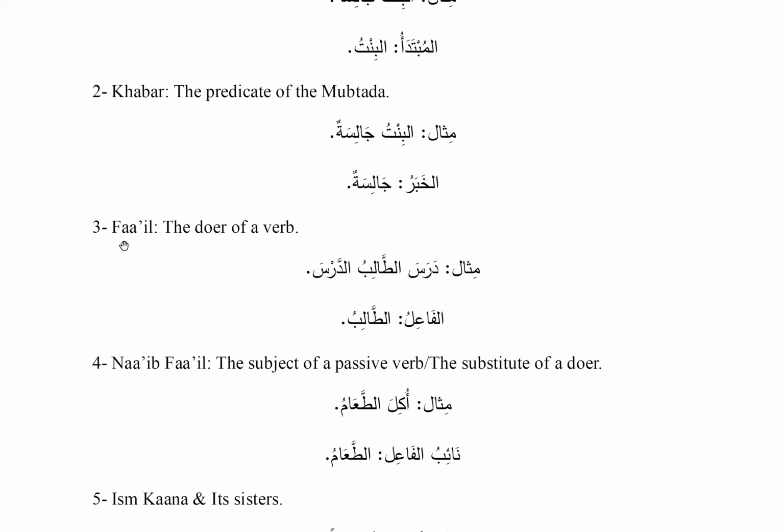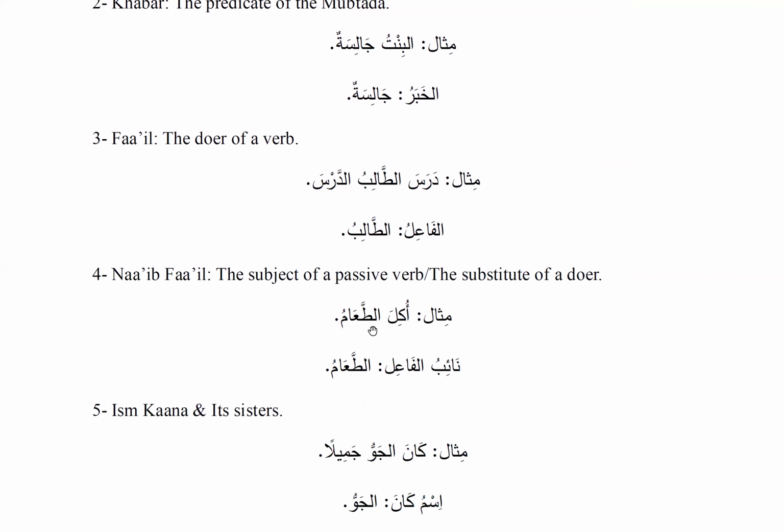Third, we have fa'il, which is the doer of a verb, or we can say the subject of a verb. When we have a verb, it is from the verbal sentence. A verbal sentence is a sentence that begins with a verb. For example, darasa at-talibu ad-darsa, the student studied the lesson. Now, to study is the verb and the doer is at-talib. So al-fa'il is going to be at-talib.